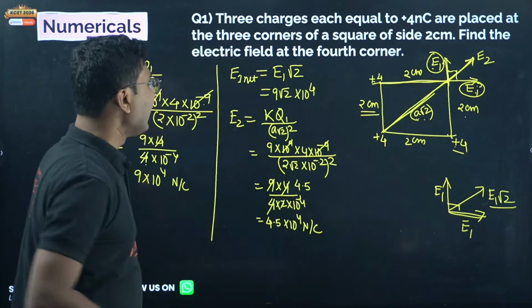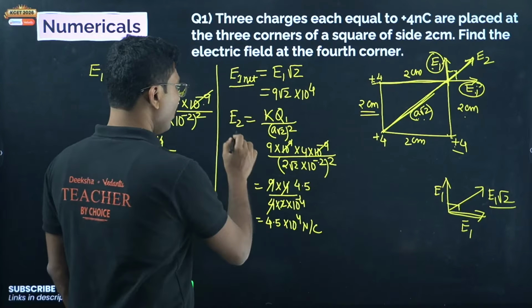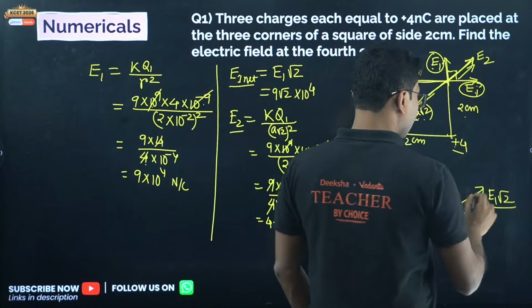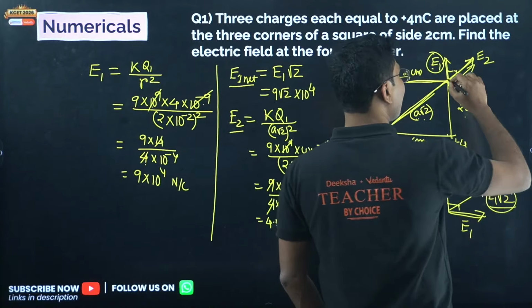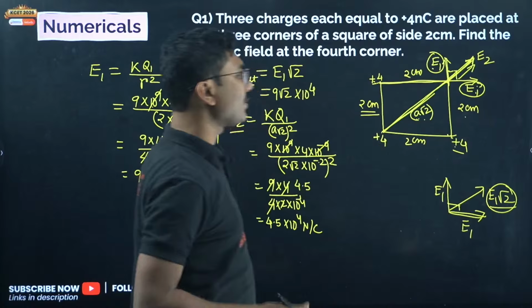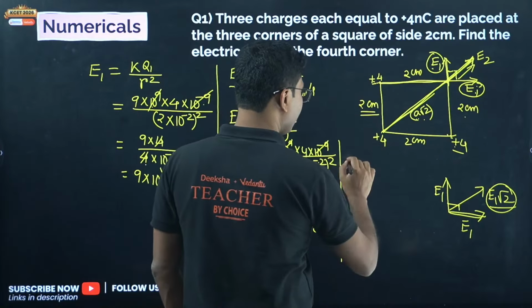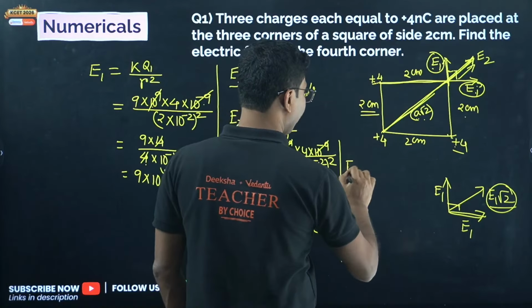Now you can add these two electric fields because both of them are in the same direction. This one and this one, both of them are in the same direction. So only now you can add these two electric fields. The net electric field is basically the addition of 9 root 2 plus 4.5 into 10 to the power of 4 Newton per Coulomb.